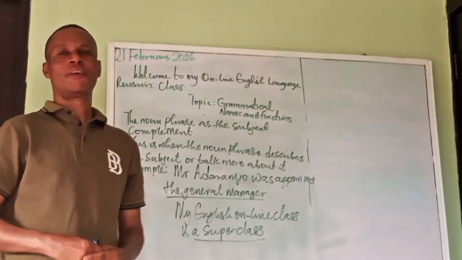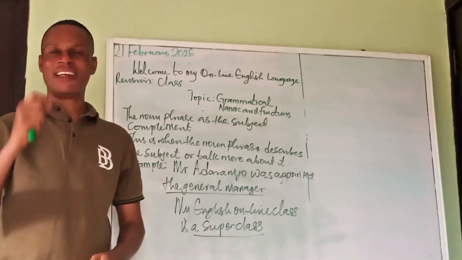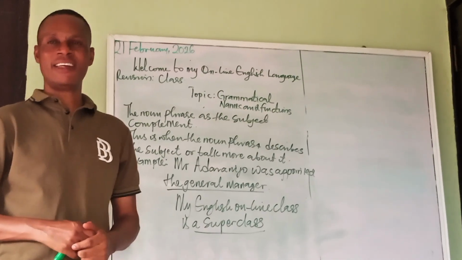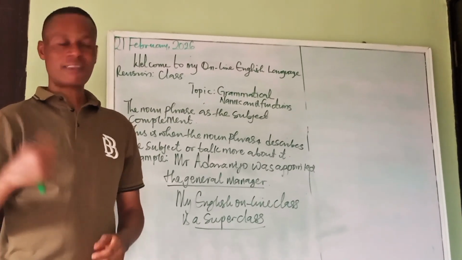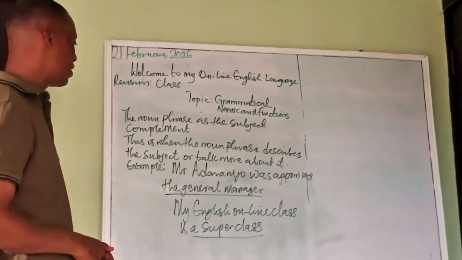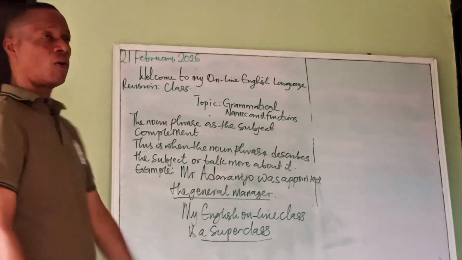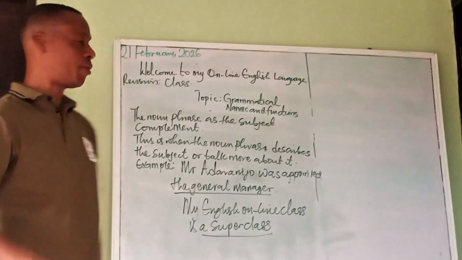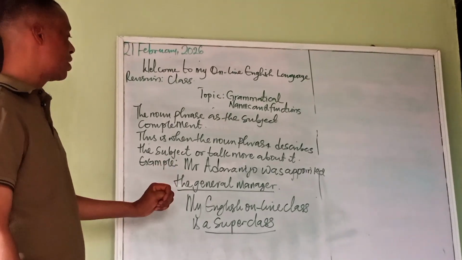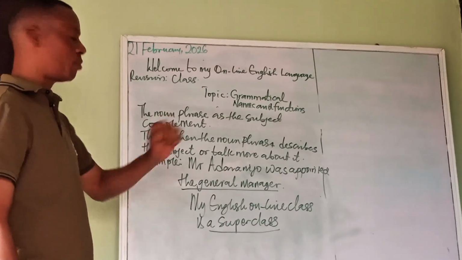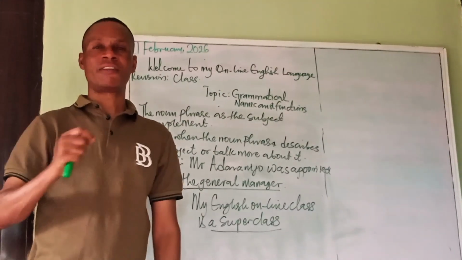And of course, we are still dealing with its subjects, the noun phrase and its positional function. In the last class, we saw how the noun phrase can function as the object of the verb in a sentence. This time around, we want to look at the noun phrase as the subject complement. The noun phrase as the subject complement.